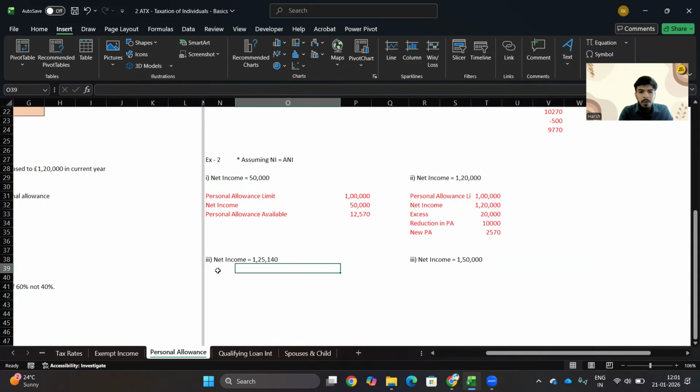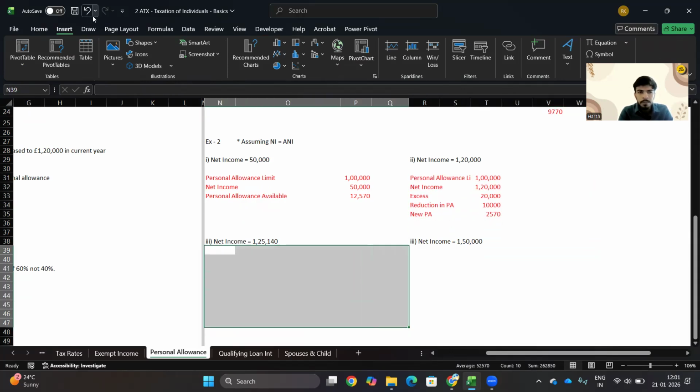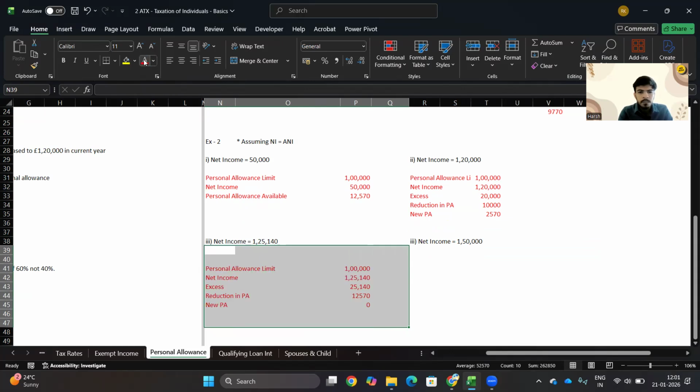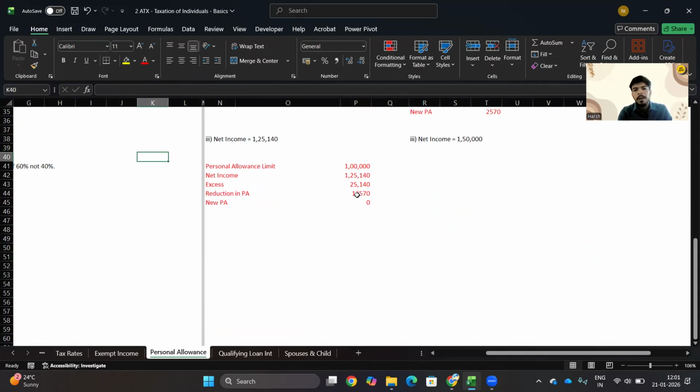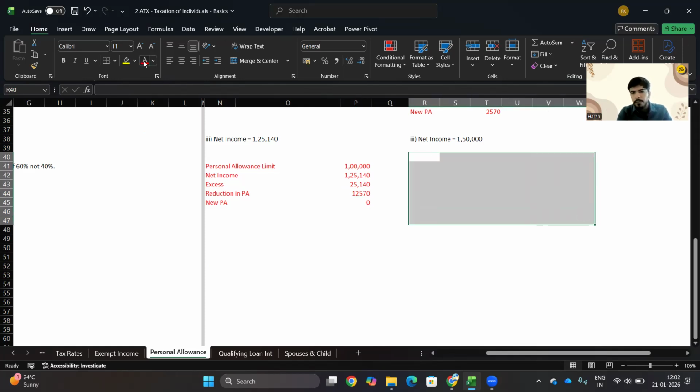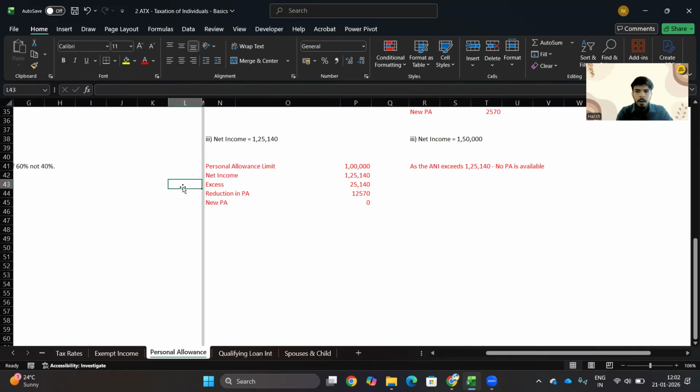Next is net income of 1,25,140 pounds. The reduction would be 12,570 pounds because the excess is 25,140. So the whole of your personal allowance is being consumed here, and you do not have any PA. You need to keep in mind, if your income exceeds 1,25,140 pounds, then you need to forget everything about personal allowance. You won't get any personal allowance. So if your net income is 1,50,000, again you need to forget personal allowance. You do not have any PA available.